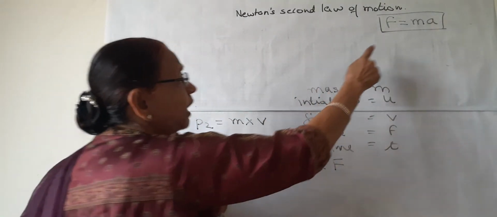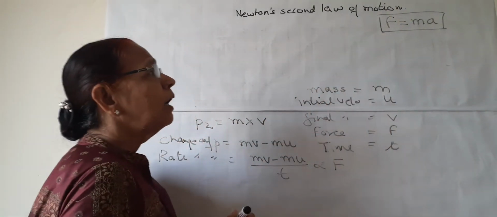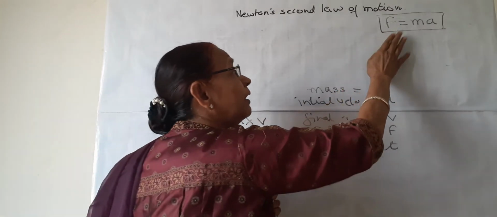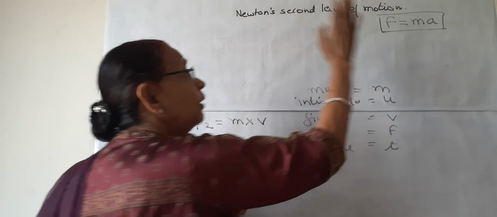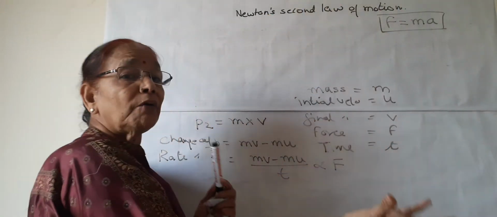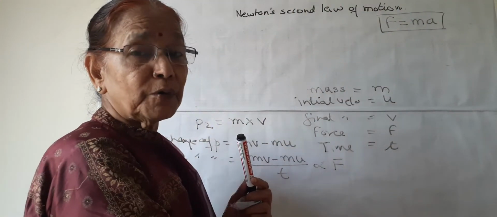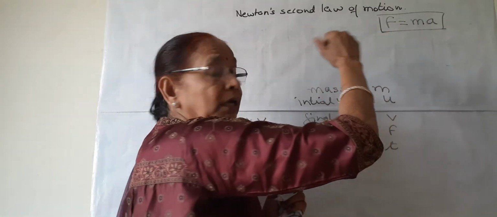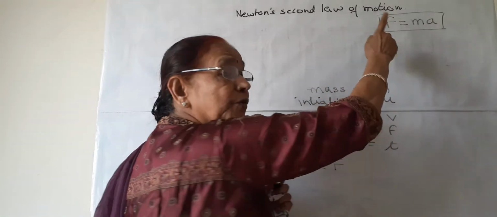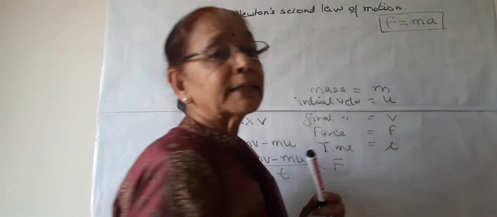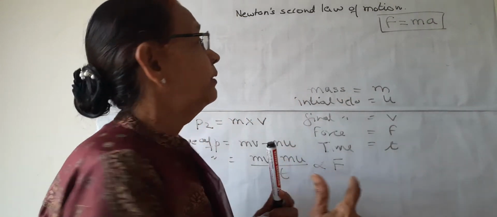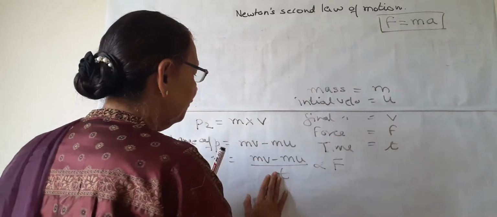So by this we have to derive this formula of force, where we can measure force. What is the second law? By the second law, we can measure the amount or quantity of force. We can quantify force. Now we can know how much force is needed for an object of mass m to accelerate to a certain point. So we will derive this from this.